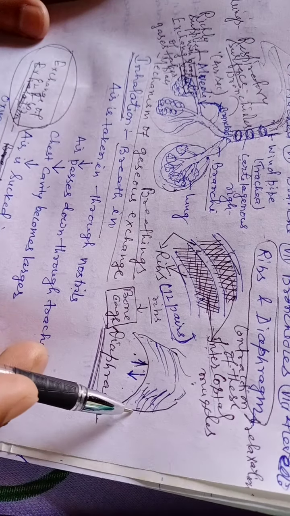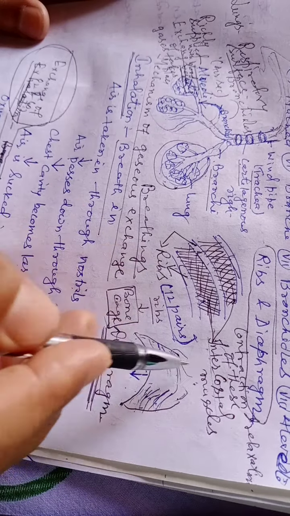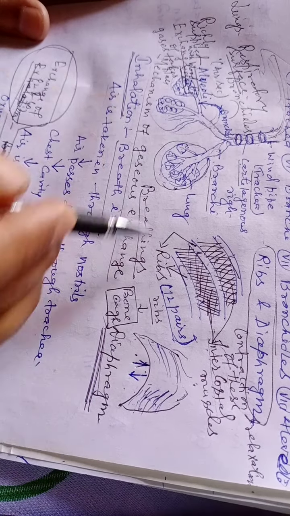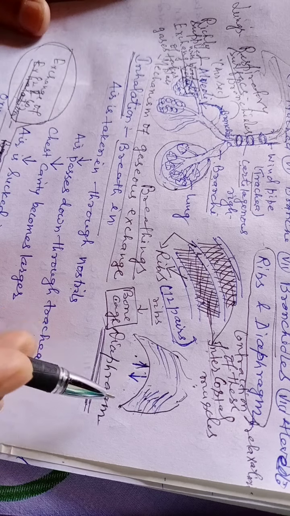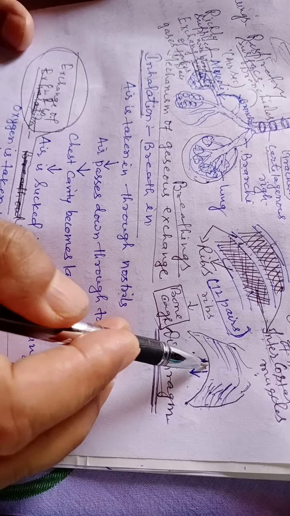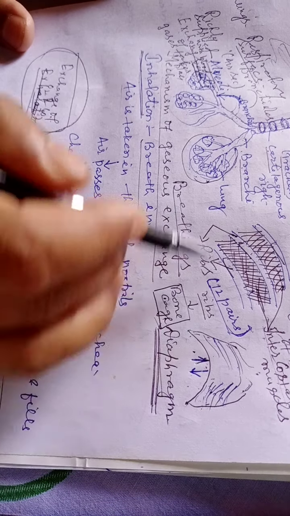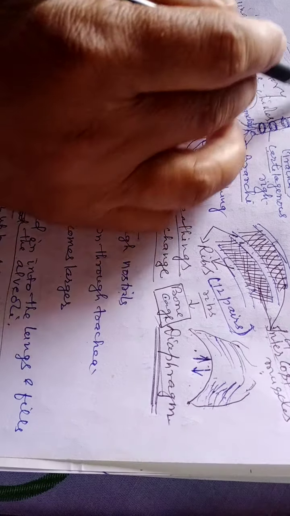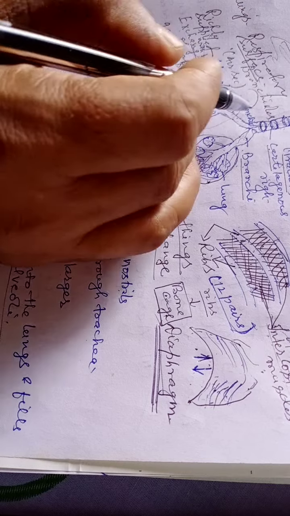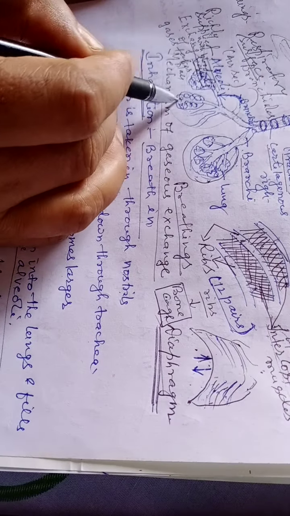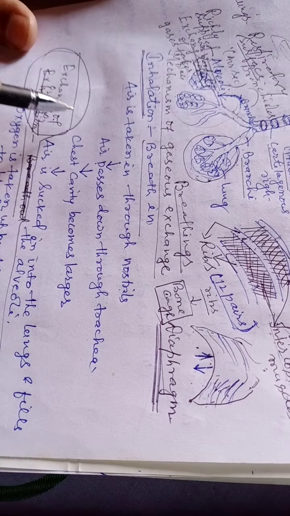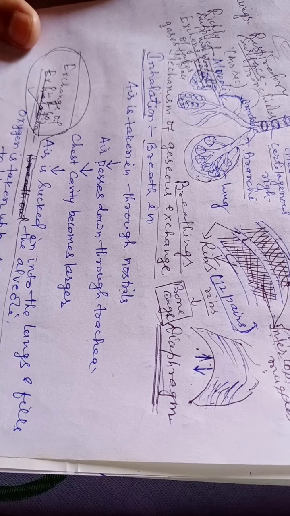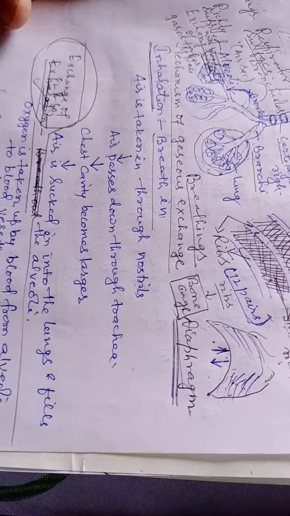And when the chest cavity contracts, that is, when the intercostal muscles and diaphragm contract, the chest cavity becomes reduced, and due to the reduced chest cavity it creates pressure and the air is pushed out, that is exhaled, given out, so carbon dioxide is released. Now between exhalation and inhalation, how does the exchange of O2 and CO2 take place?